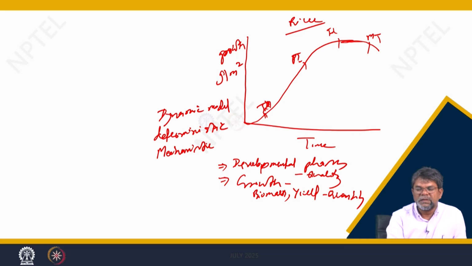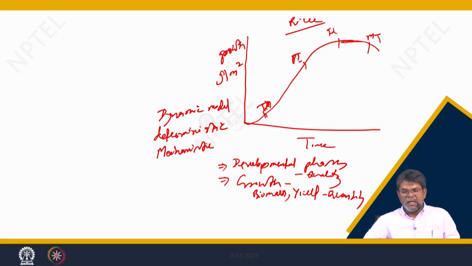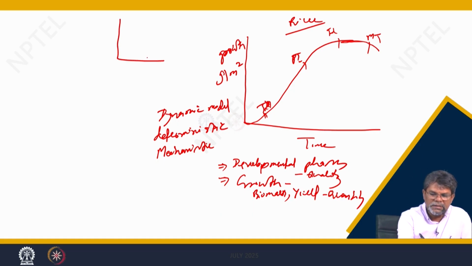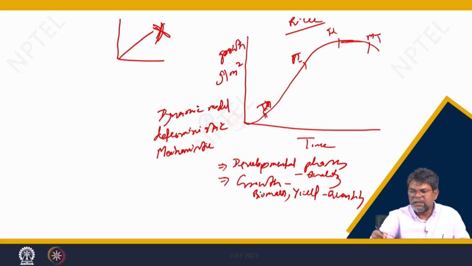Mechanistic model means that the biomass, as you told, growth in grams per square meter, is based upon some preconceived biological theory, because biomass is not a linear function. With change in time, we do not get a linear relationship; this is an S-shaped growth curve.